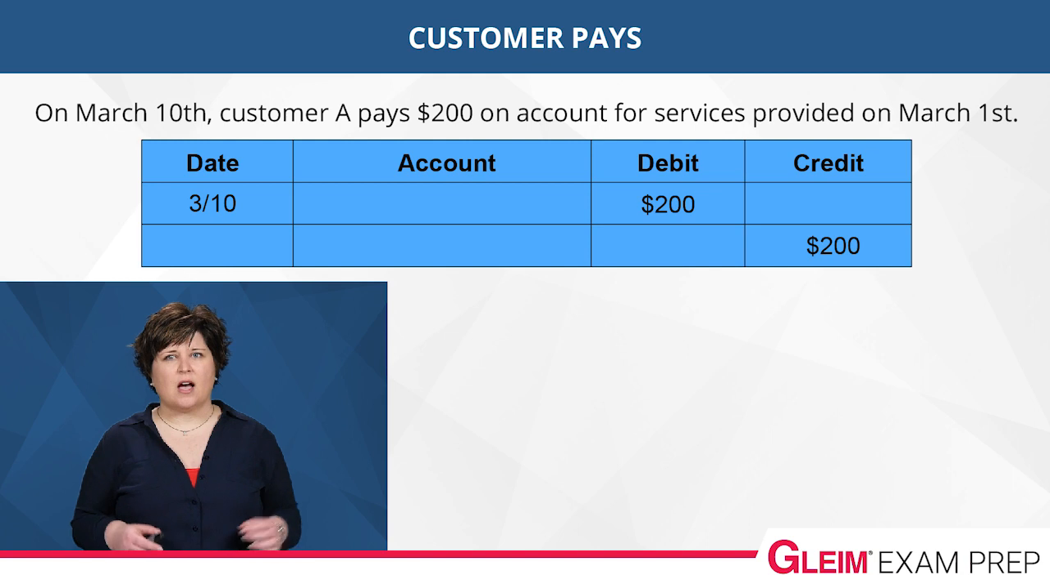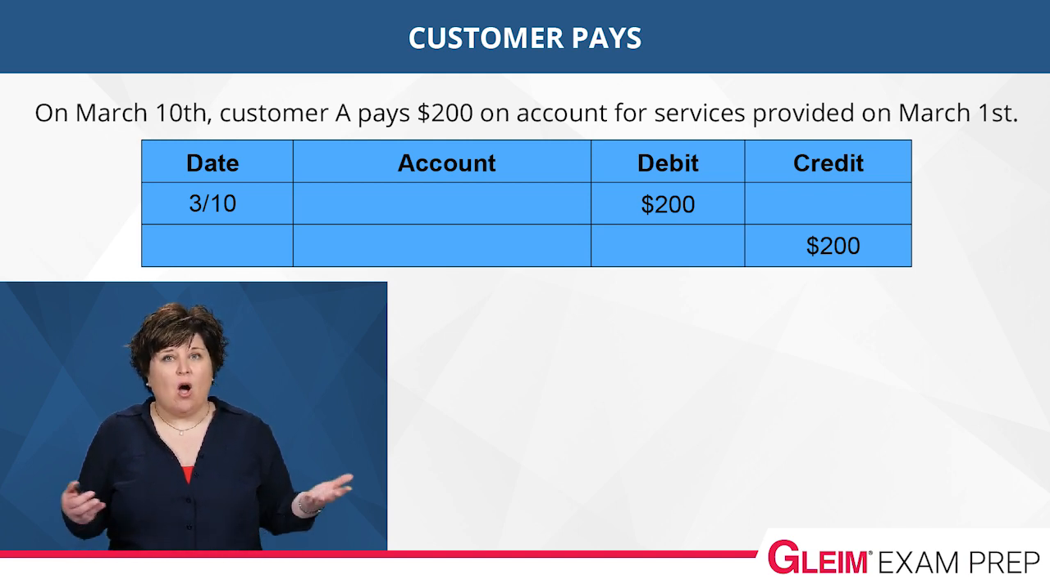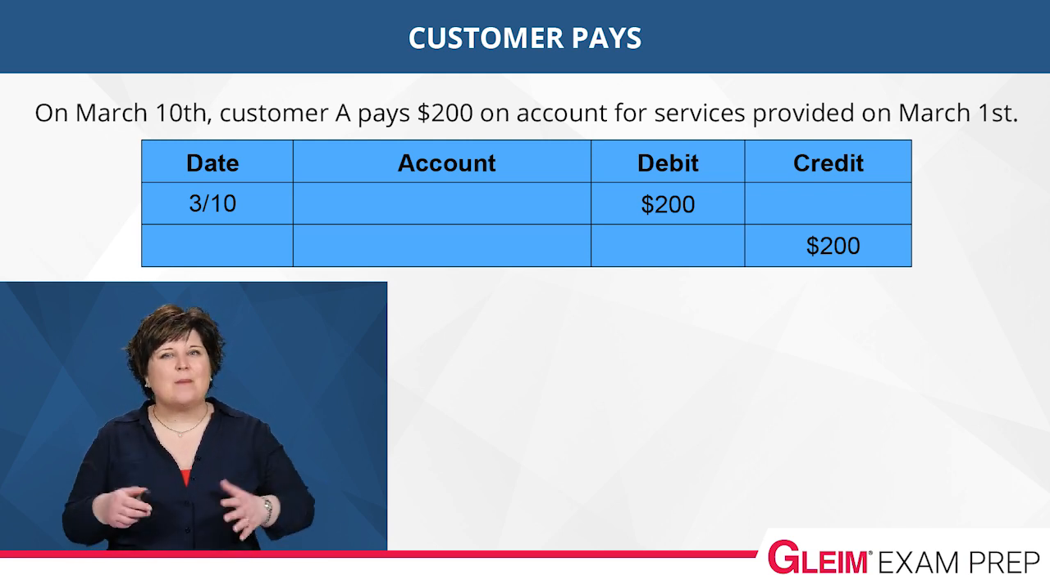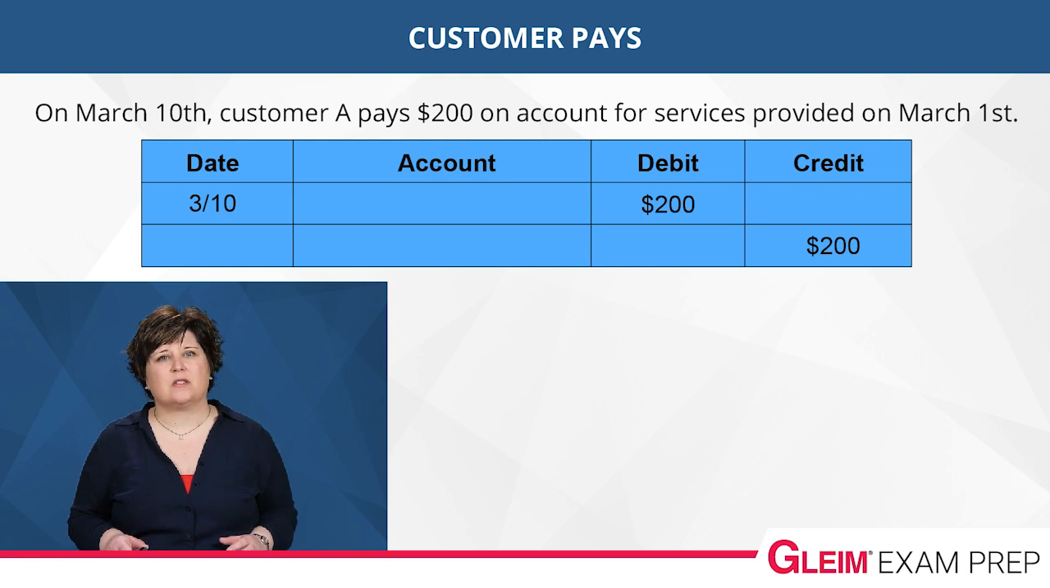On March 10th, customer A pays $200 on account. Now, this time on account is referring to the services that we previously provided on March 1st. But wait a second. On March 1st, we provided $500 of services. Did customer A pay the entire amount that they owed us? No. Is that okay? Yes, it's okay. That happens all the time in the normal course of business.